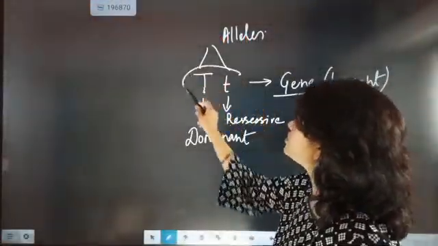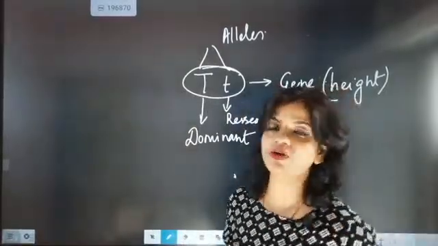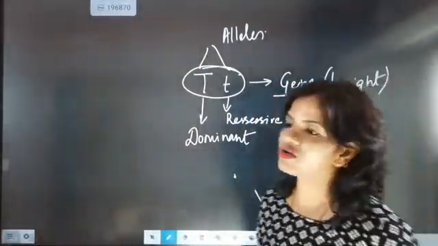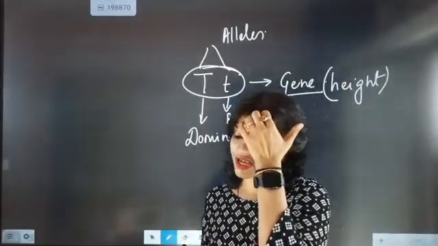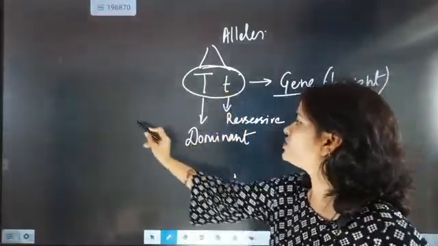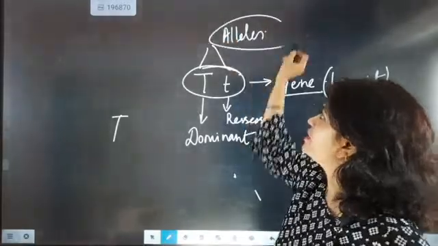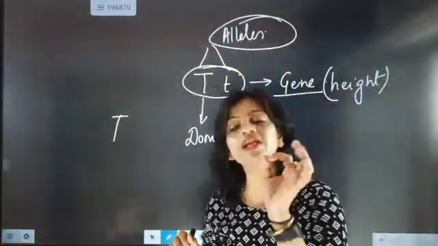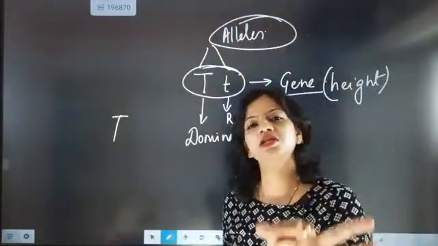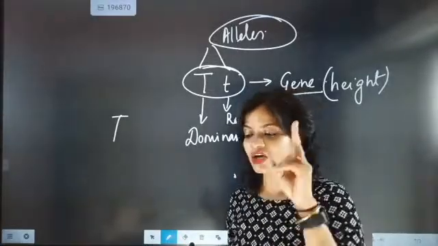The genes will always be present in pair. So this is a particular type of gene which is controlling the height of a child. Now this gene will be present in pair. This pair of genes will be written in letters, and these will be called alleles. The pair of genes of a particular character is called alleles. The alleles are of two types.